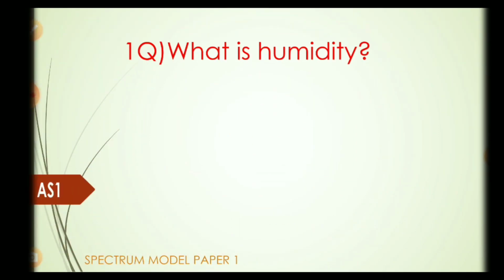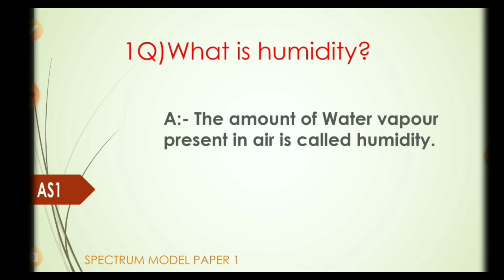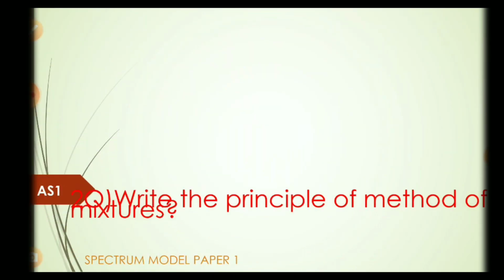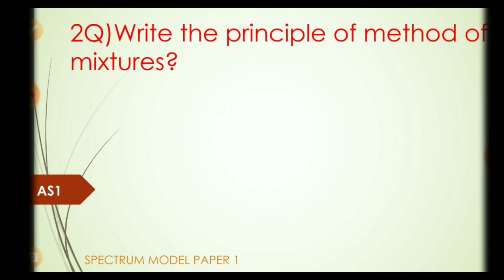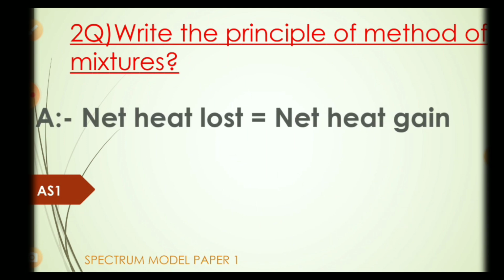What is humidity? Answer. The amount of water vapor present in air is called humidity. Second question. Write the principle of method of mixtures. Answer. Net heat lost is equal to net heat gain.